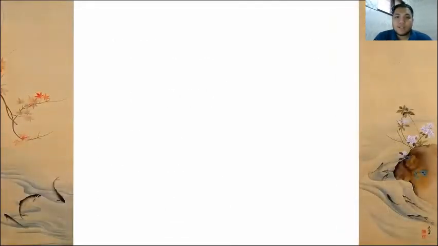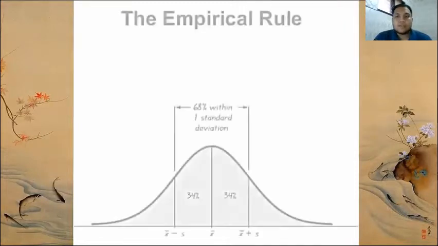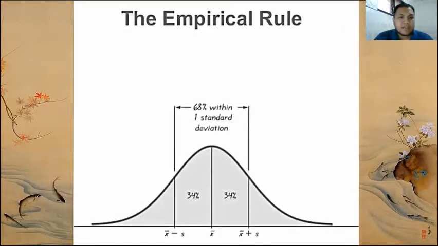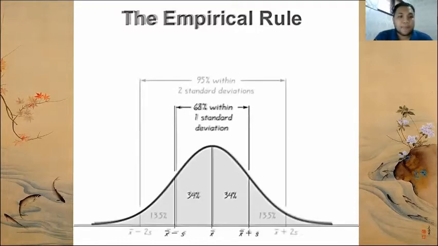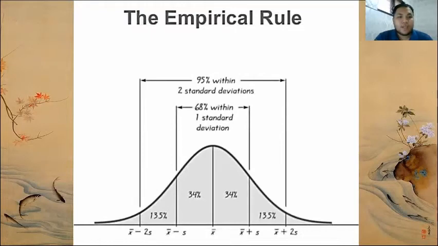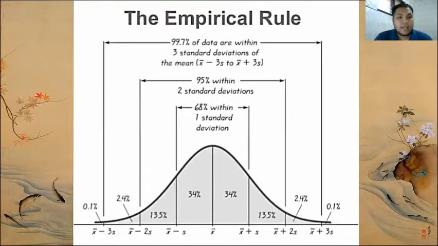So I will discuss what the empirical rule is. The empirical rule says that one standard deviation, plus or minus, from the mean would cover 68% of your data set. Then if we get two standard deviations from the mean, we are going to get 95% of the data. And then three standard deviations from the mean will provide us 99.7% of the data. So that is why 68, 95, and 99.7.